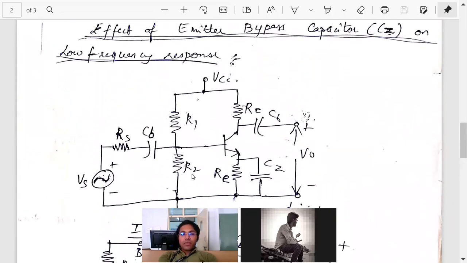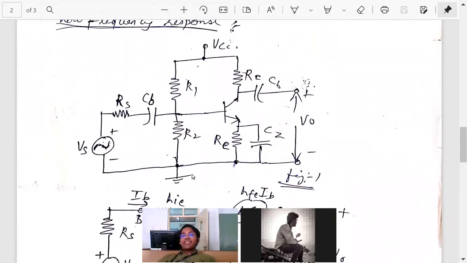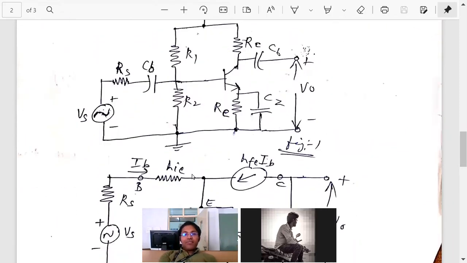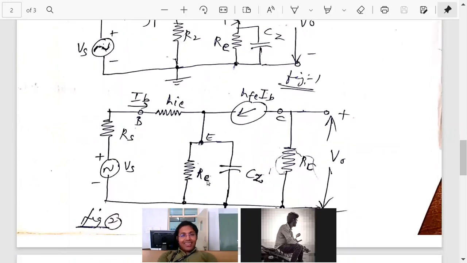Then the analysis is similar. The only difference is that the impedance term will come into the picture. You can take the impedance as 1 by j omega c. How you treat a resistor, you will do the same, only in the derivation, in place of this resistance you will take 1 by j omega c. So you will take R in parallel with 1 by j omega c and you will proceed.